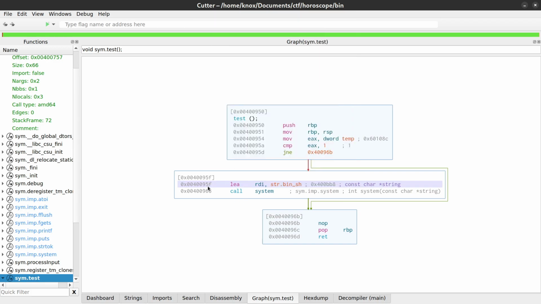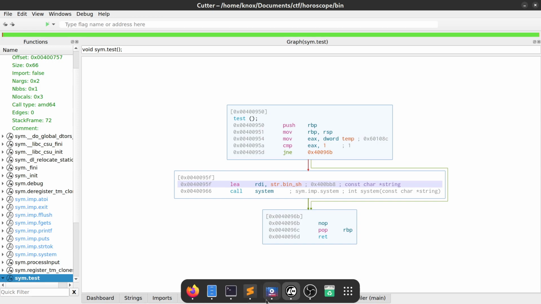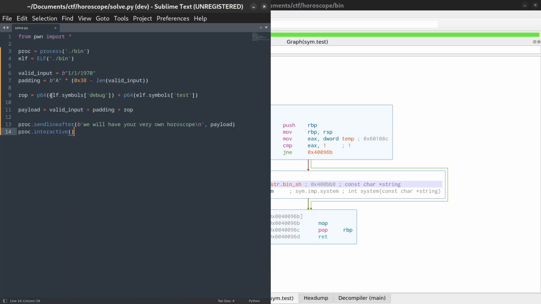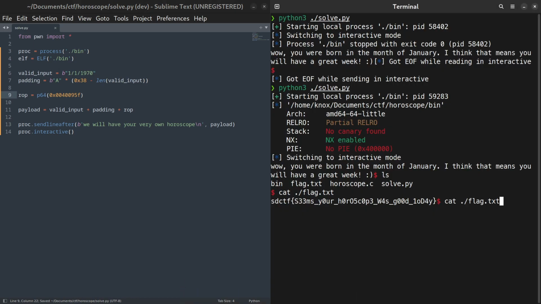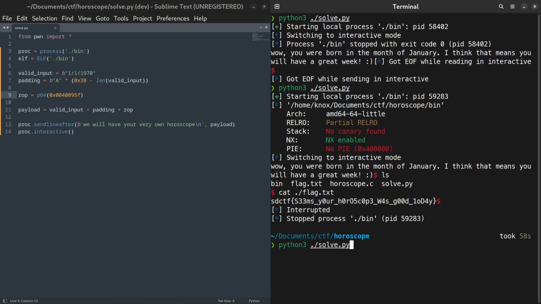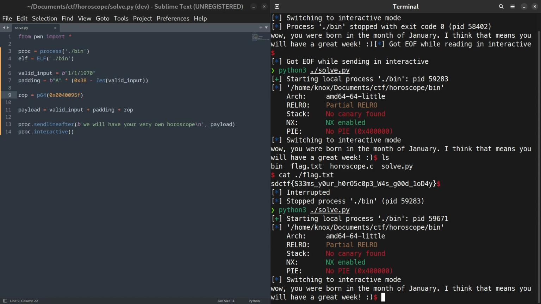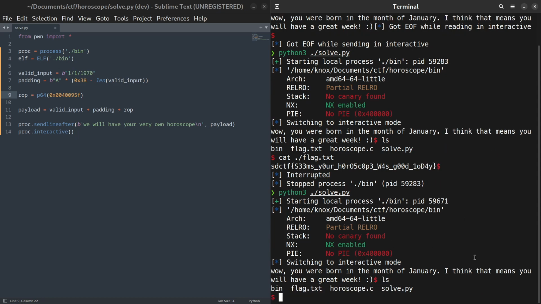By opening up Cutter, we can find the precise address inside of the if statement where system is called, and we can use this address as the address to return to in our exploit. If we modify our script and try it out, we can see that it pops a shell just like our first method. Either approach should work, and the first approach is probably the intended solution, but with more advanced challenges, you will often need to get more creative about where you're jumping to, just like this.